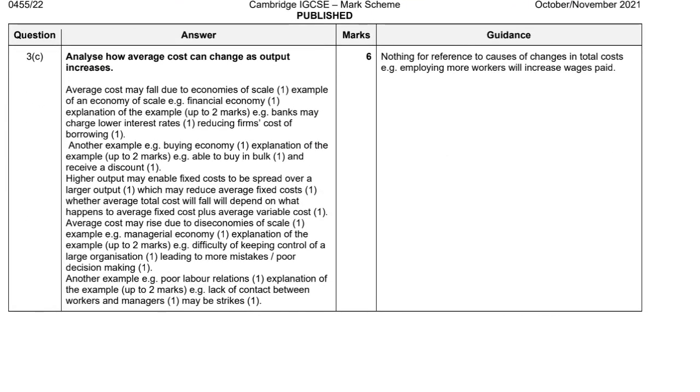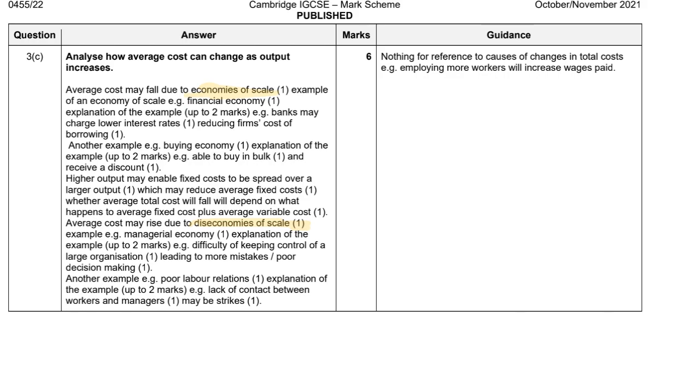3C, how would the average cost change as output increases? Of course, you have to bring up some key terms. We will call them economies of scale and diseconomies of scale. I would say you have to talk about these 2 concepts. We will start with the economies of scale. So these are the good stuff.